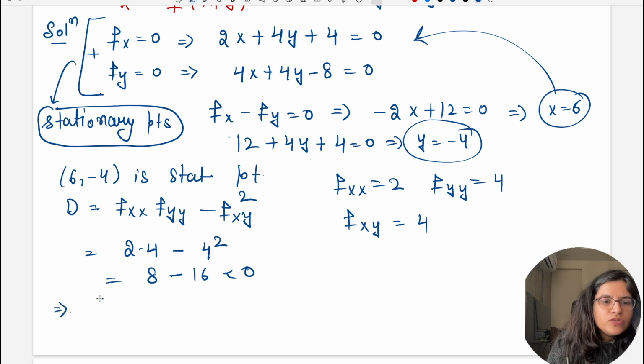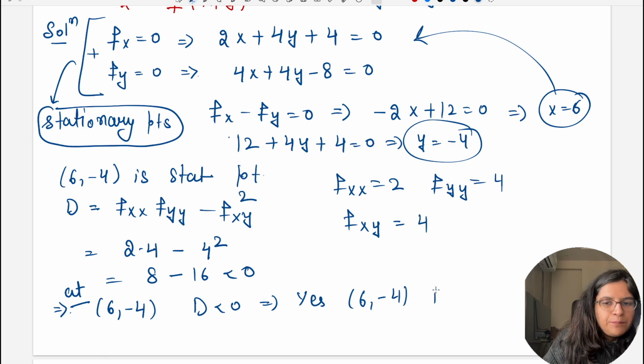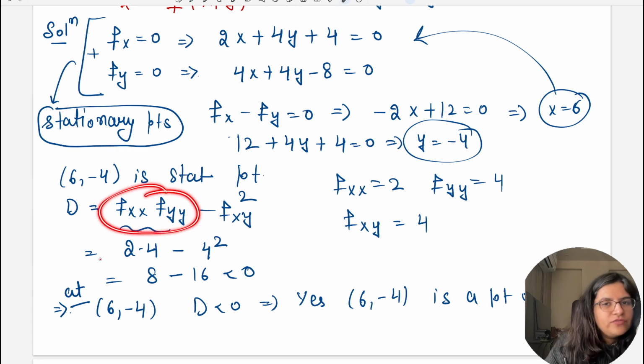So it is equal to 8 minus 16 which is clearly less than 0. So it implies जो stationary point मुझे मिला है at 6 comma minus 4 my D is less than 0. So it implies yes 6 comma minus 4 is a point of extrema. अब ये maxima का point है या minima का point है उसके लिए हमें क्या check करना पड़ेगा? We have to check the sign of fxx and fyy.